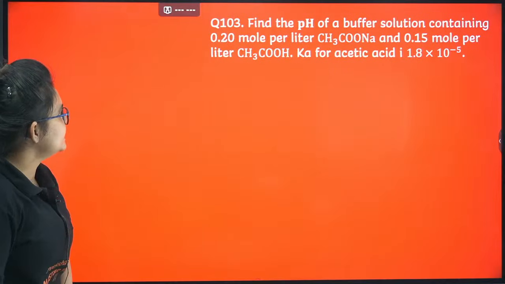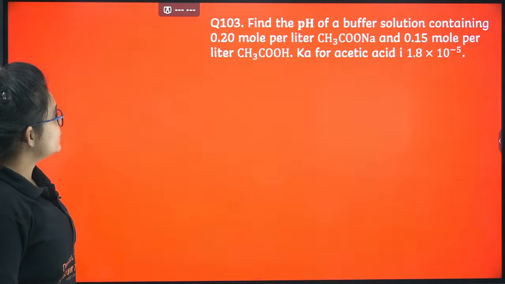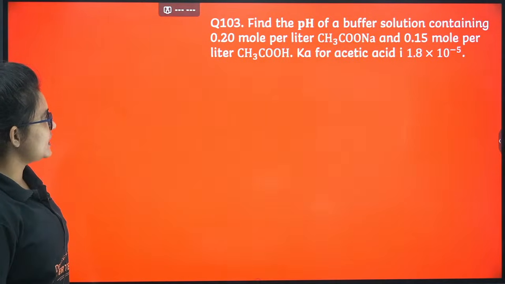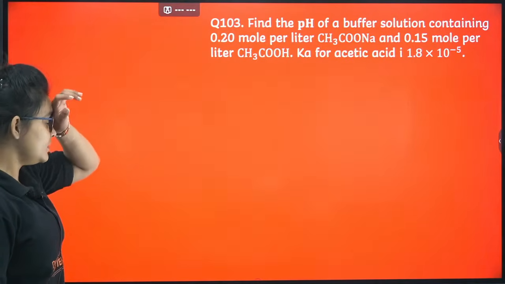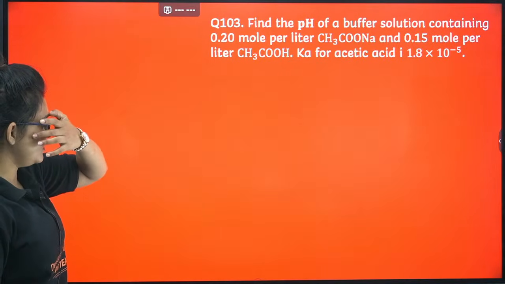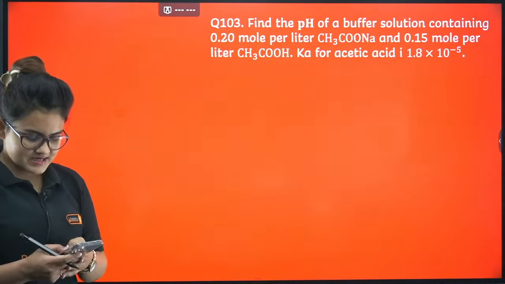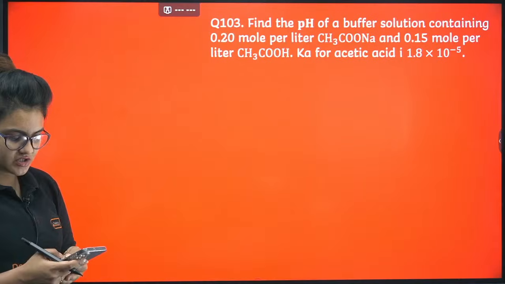Okay, find the pH of a buffer solution containing 0.20 mole per liter CH3COONa and 0.15 mole per liter of CH3COOH. Okay, so here whenever you will see buffer solution, you can simply add Henderson-Hasselbalch equation.